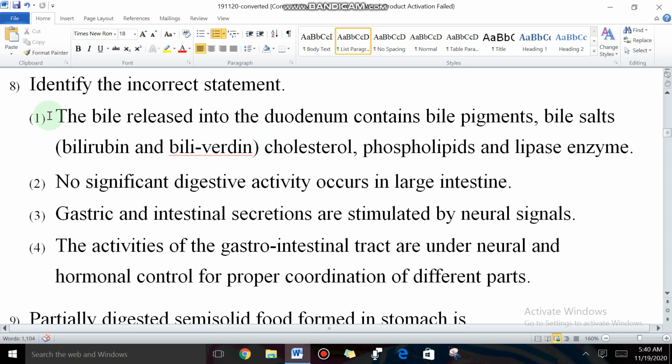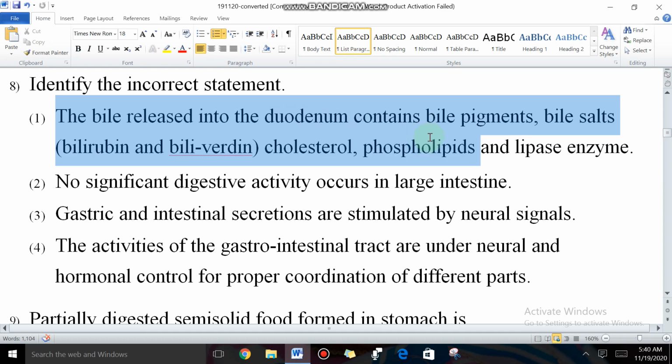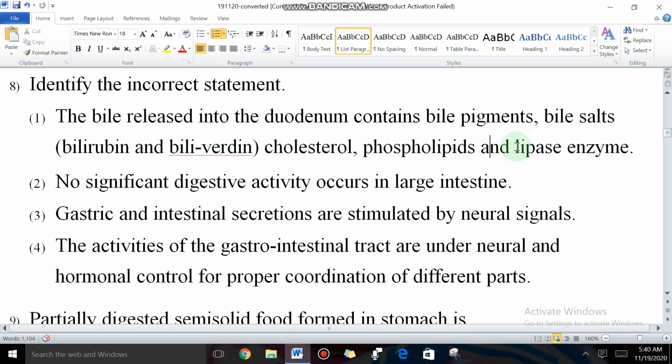Go to option number 1. Statement 1: The bile released into the duodenum from the liver contains bile pigments, bile salts, bilirubin, biliverdin, cholesterol, phospholipids, and lipase enzyme. Does bile have any lipase enzyme?